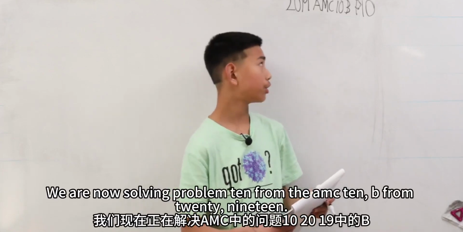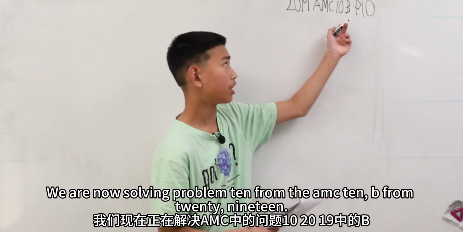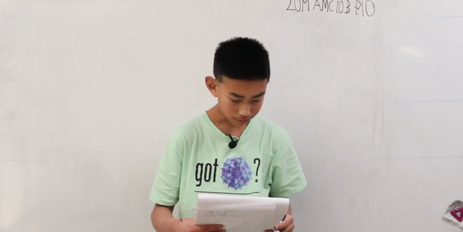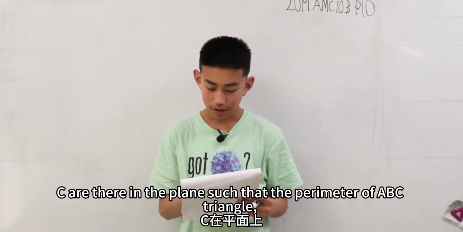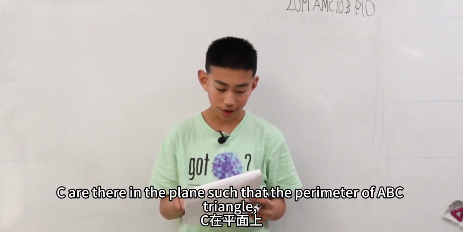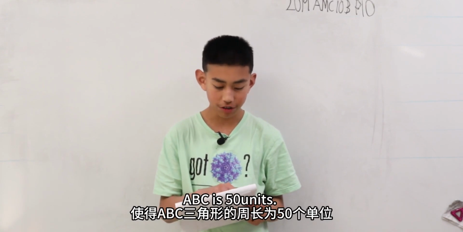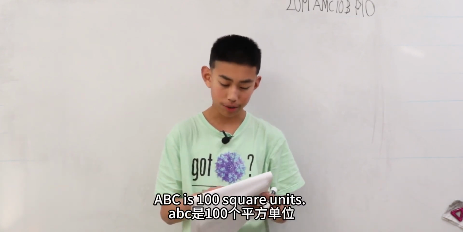We are now solving problem 10 from the AMC 10B from 2019. In a given plane, points A and B are 10 units apart. How many points C are there in the plane such that the perimeter of triangle ABC is 50 units and the area of triangle ABC is 100 square units?